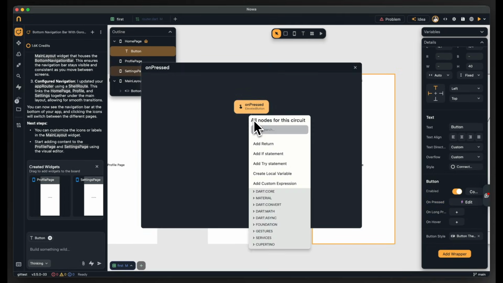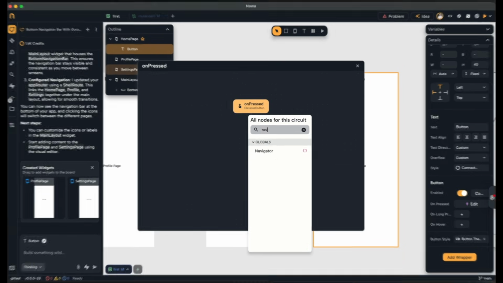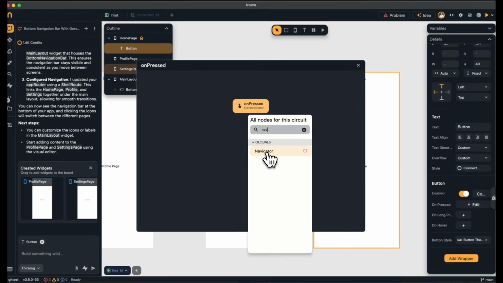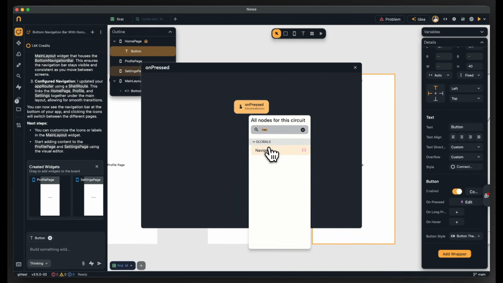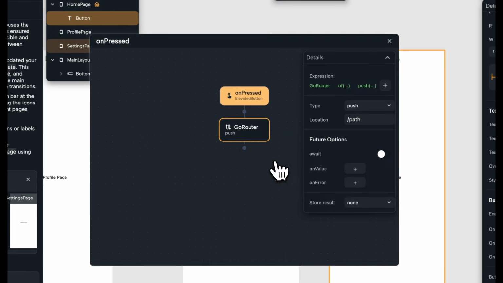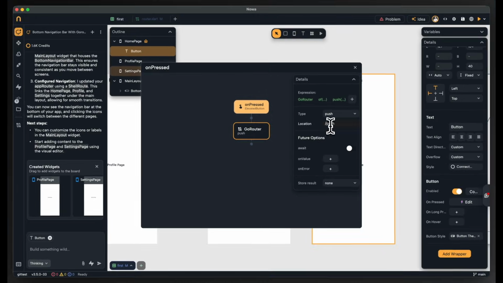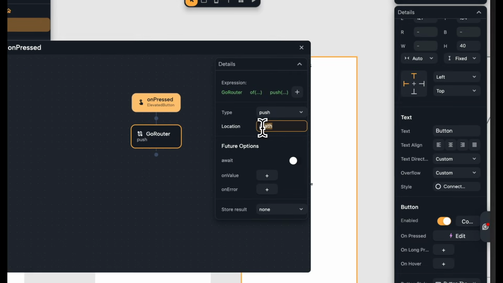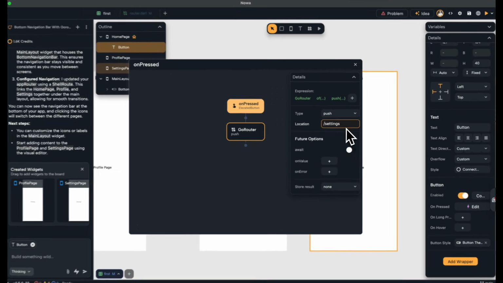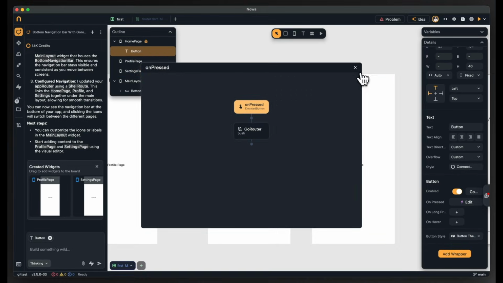Now, in the old way or the original way, you could use the Navigator, which is still valid. But now we have also another option, which is the GoRouter. So with the GoRouter, instead of choosing the screen, I'm gonna just write down the path and paste this path. And that's it. So now let's try to play the app.